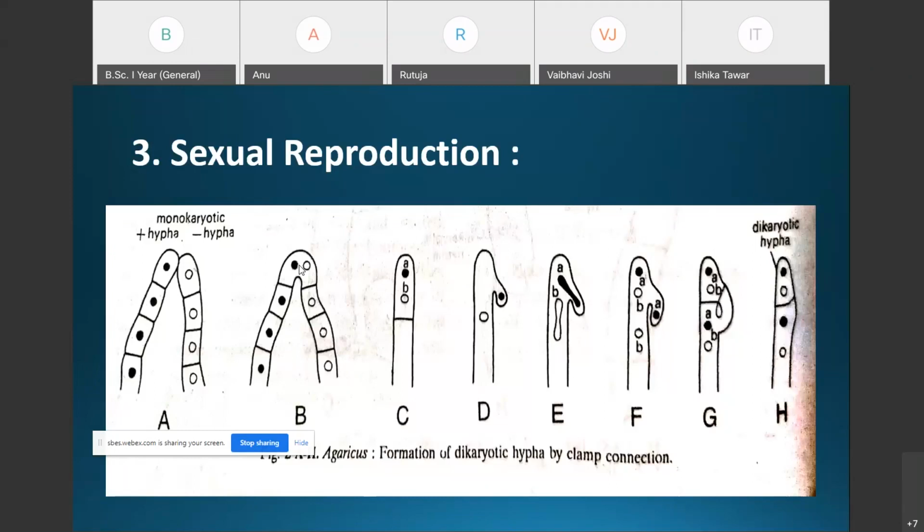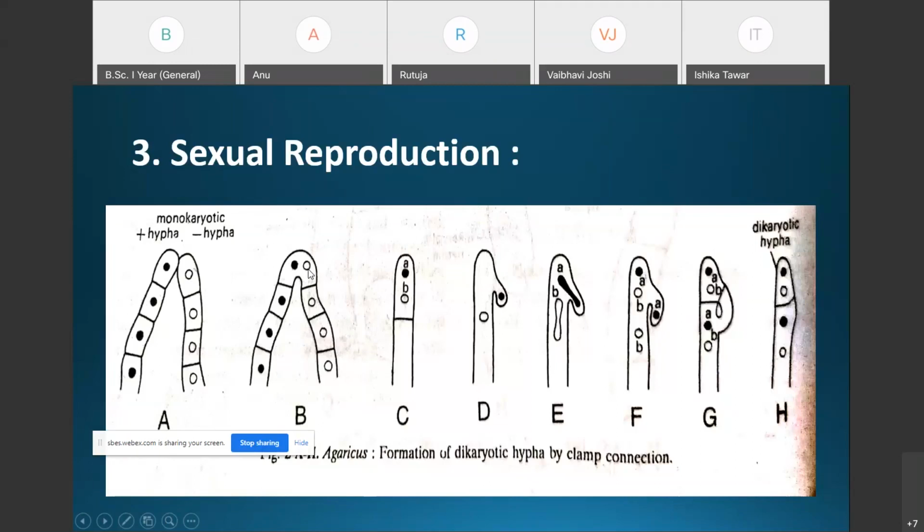First of all, how exactly does plasmogamy take place? In this step, the two primary monokaryotic hyphae, here you can see the two primary mycelia which are monokaryotic and of opposite strain, come in contact with each other. Then at the point of their contact the cell walls are dissolved and the dikaryon is developed. Dikaryon is the cell which has the two nuclei of the opposite strain. This is the positively strained nucleus, and this one is the negatively strained nucleus.